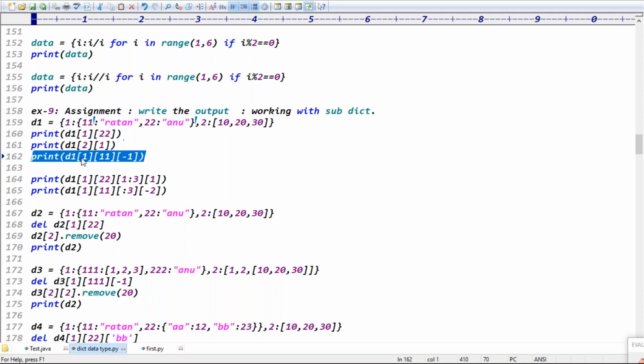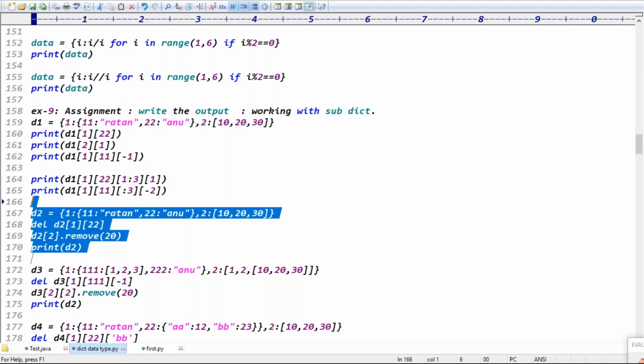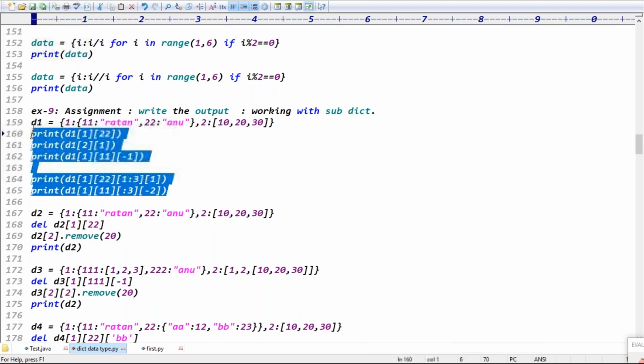D1 means this data. In that D1, double one means this data. So in the double one, minus one means N, right? Like that, you try to check every piece of code. First, you try to run the D1 code and check the output. For D2 code, guys, don't run the code, don't check the output first. For D1, you write the output, then run the code. See the output. Definitely, your output may be wrong. Then you try to check.